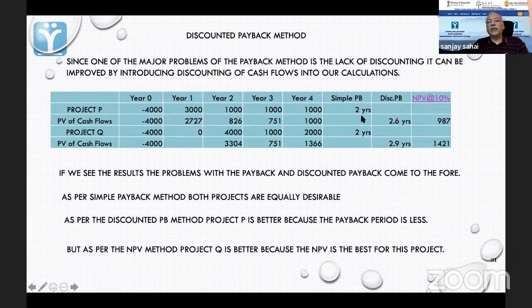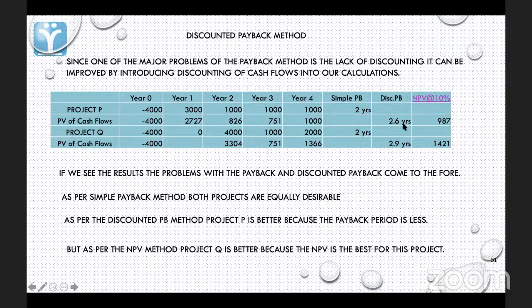The simple payback method will give you 2 years. Year 1 and 2, you add these two, you get 4,000. So in 2 years, you get it back. Now, what is the present value? This 3,000 discounted at 10% will be 2,727. 1,000 is 826 and so on. And at the end of it all, you will end up with 2.6 years.